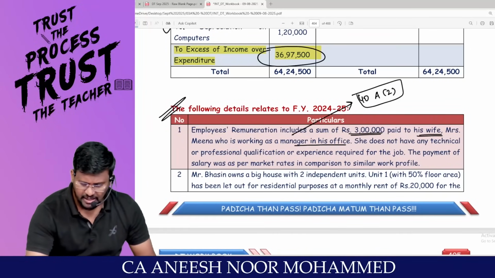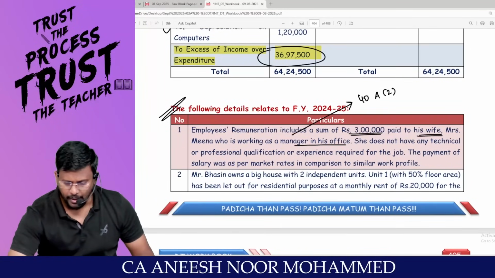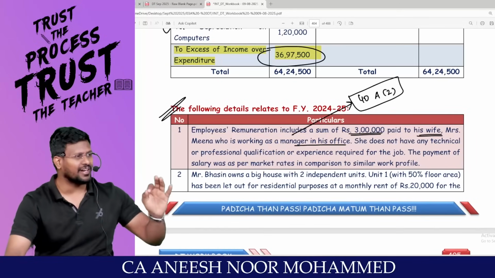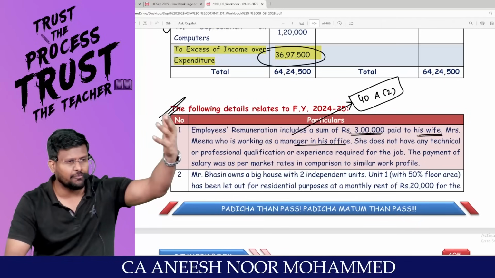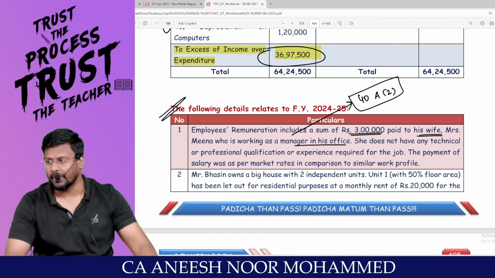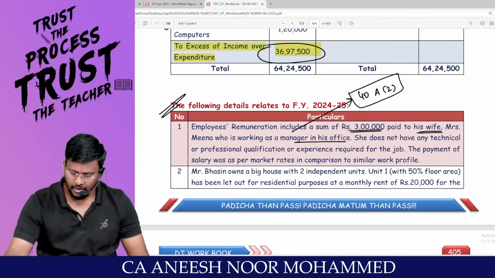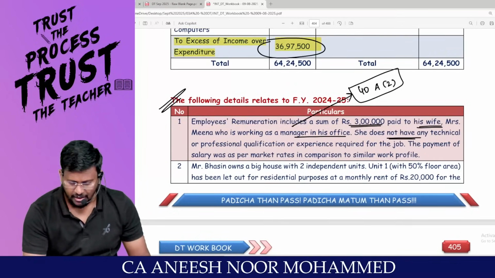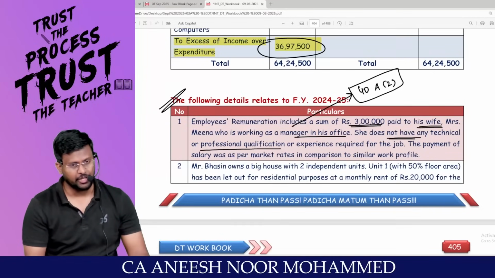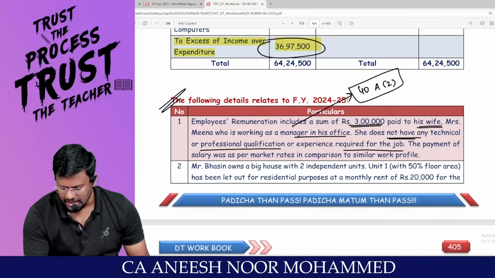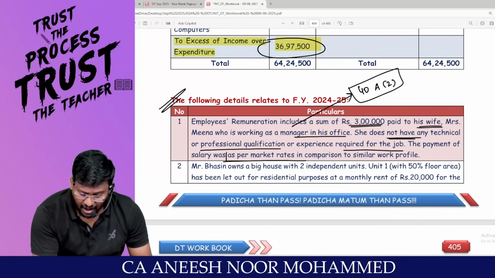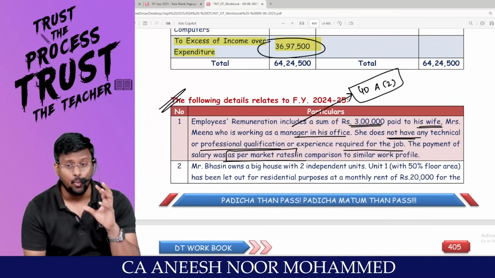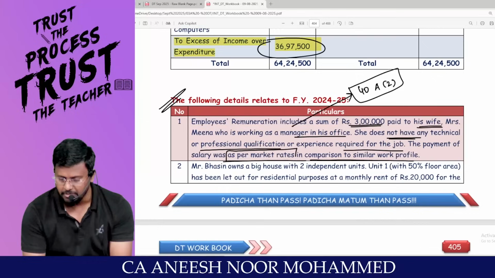What 40A subsection 2 is saying is that if you are making any payment to a related person which is over and above the market price, that extra should be added back. She does not have any technical or professional qualification or experience required for the job. The payment for salary was as per market rates in comparison to a similar work profile.